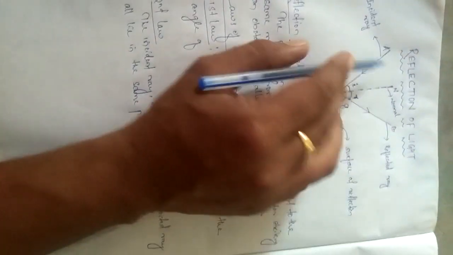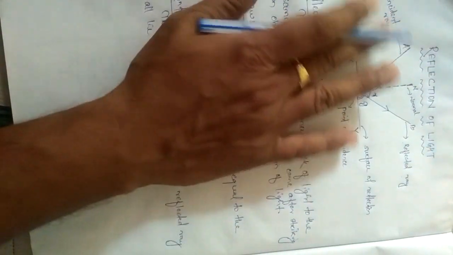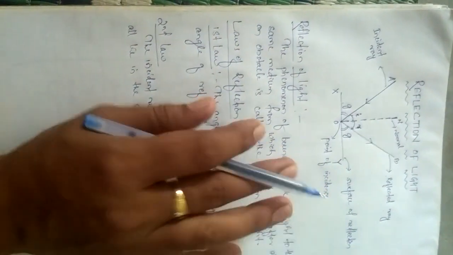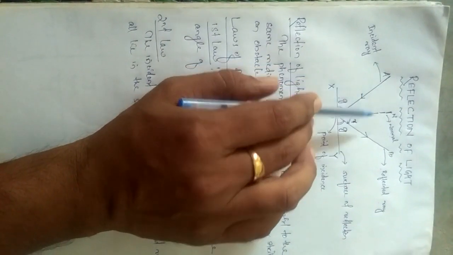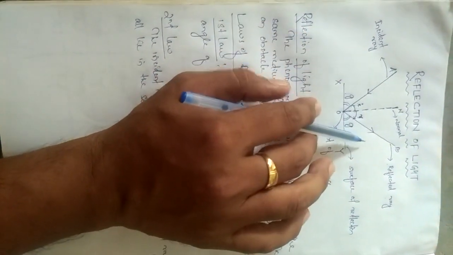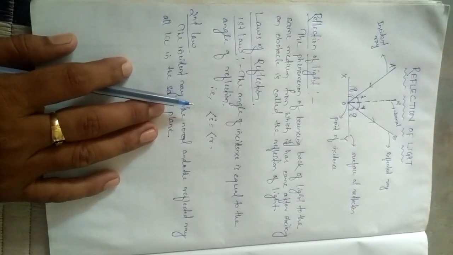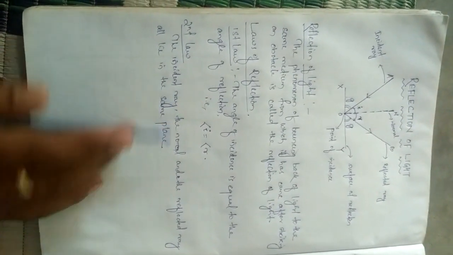That is, the incident ray, the reflected ray, and the normal drawn at the point of incidence all lie in the same plane. In this particular case, these three lines or rays are drawn in the plane of the paper. So these are the two laws which govern the concept of reflection. Thank you.